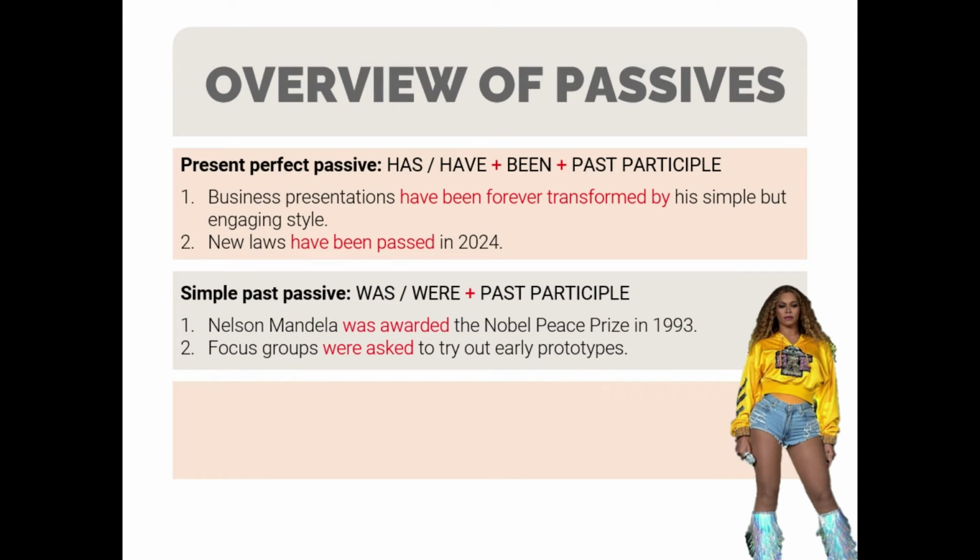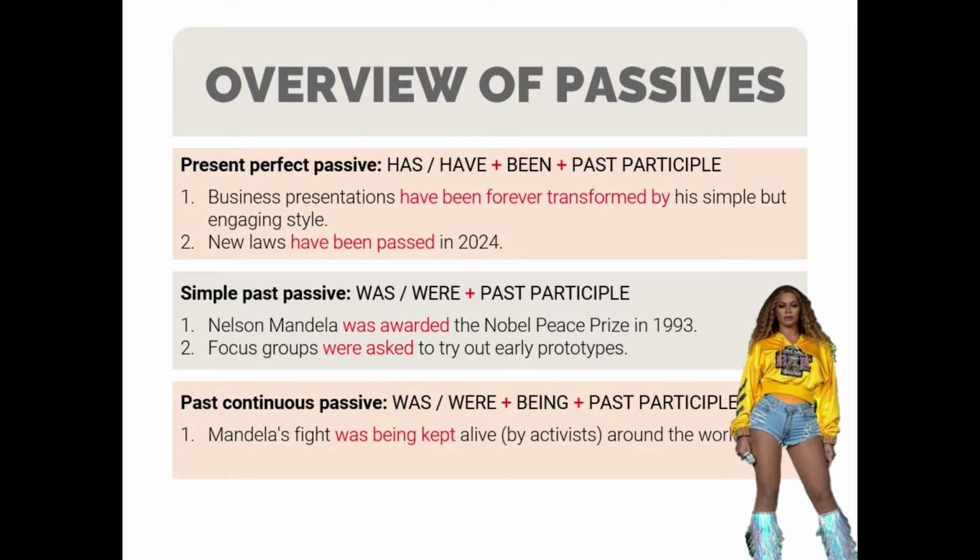Now we are going to talk about past continuous passive, which is structured with was, were, plus being plus past participle. For example, number one, Mandela's fight was being kept alive by activists around the world. Number two, the music was being played while Beyonce changed gowns.